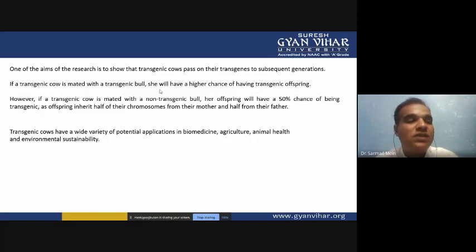so there is a 50% chance, only 50% of the progeny will be transgenic, and the remaining 50% have the chance that they don't have any transgenes. So if we mate with a transgenic bull, there is a 100% chance that all the cows will be the transgenic type of animal. So transgenic cows have a wide variety of potential applications: producing biomedicines, agriculture, animal health, and environmental